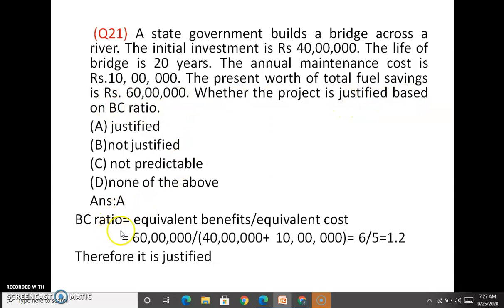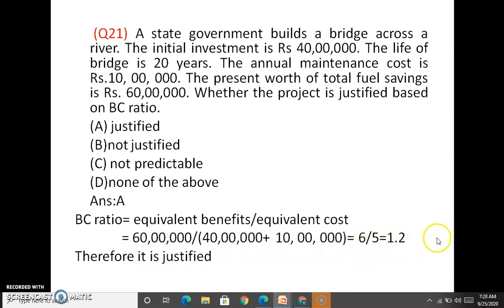So BC ratio equals equivalent benefits by equivalent cost. Equivalent benefits are the total fuel savings, 60 lakhs, divided by cost. Cost is initial investment plus the maintenance cost of 10 lakhs, that is 40 lakhs plus 10 lakhs. This is the equivalent cost, as a present worth amount. So 60 lakhs by 50 lakhs, that is 6 by 5, which is equal to 1.2.